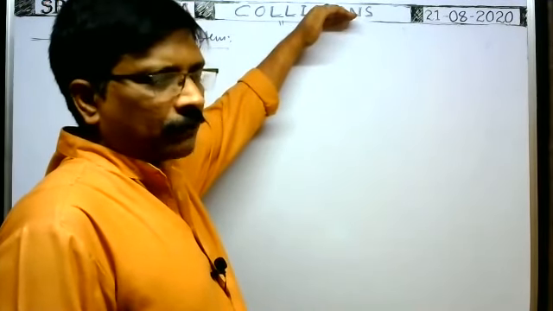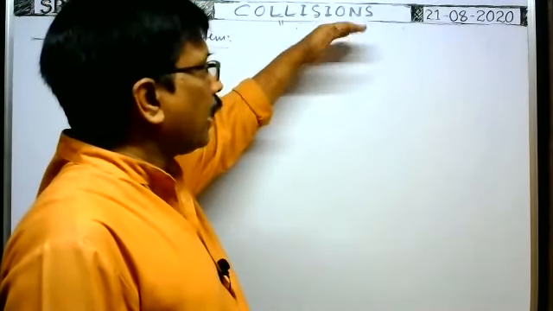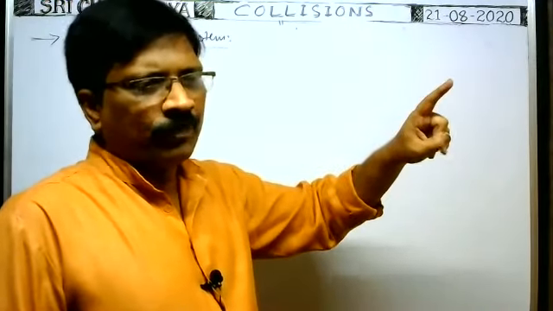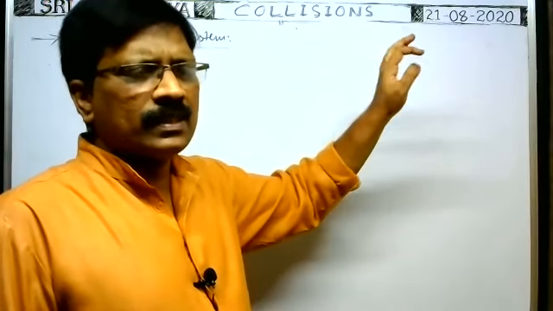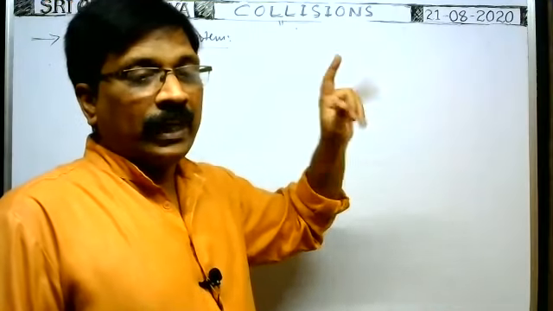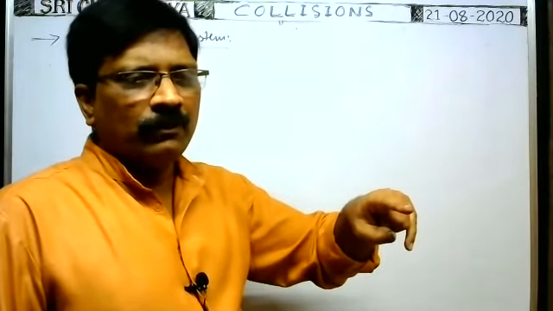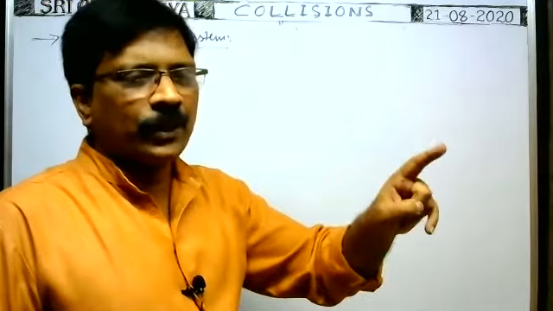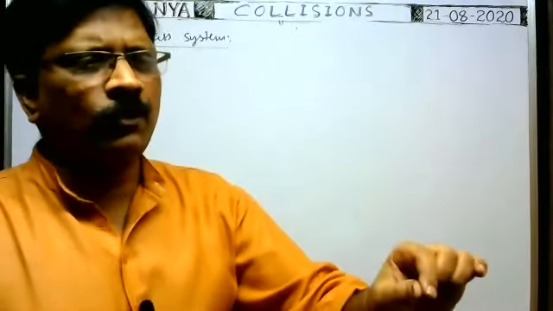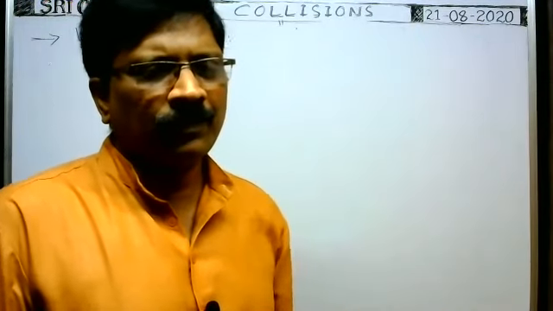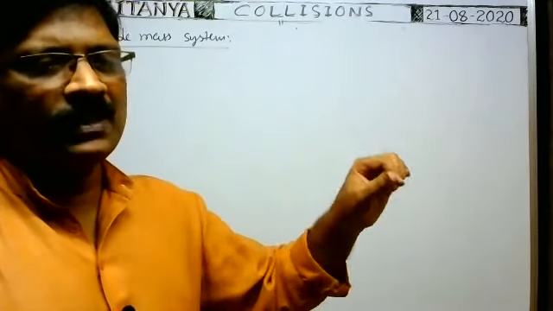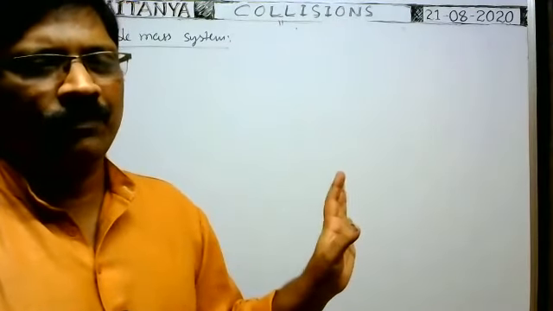According to the work energy theorem, net work done by all the forces is equal to change in kinetic energy. There is work done by gravity, no? Whenever the work done by gravity is negative, the potential energy increases. Work done by gravity itself is equal to increase in potential energy.